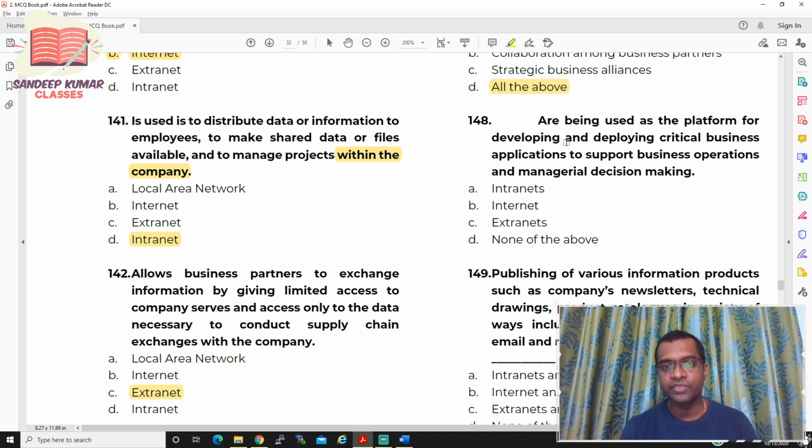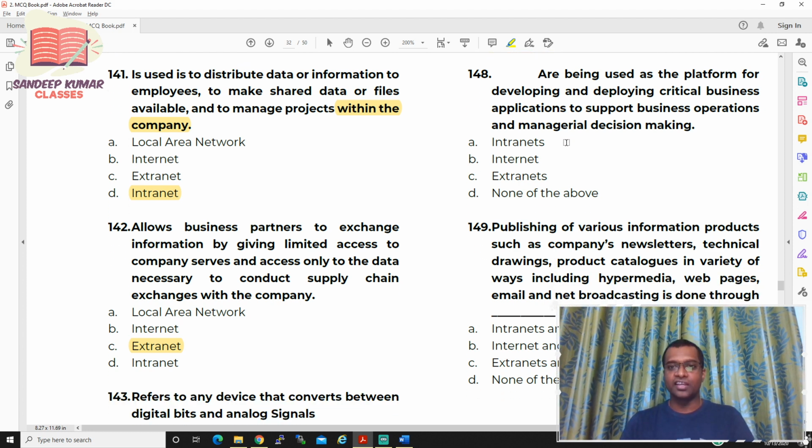Now let us move to question number 148. Dash are being used as a platform for developing and deploying critical business applications to support business operations and managerial decisions. So internal network only. When we are talking about business operations, it is always intranets. So the answer for question number 148 is intranets.